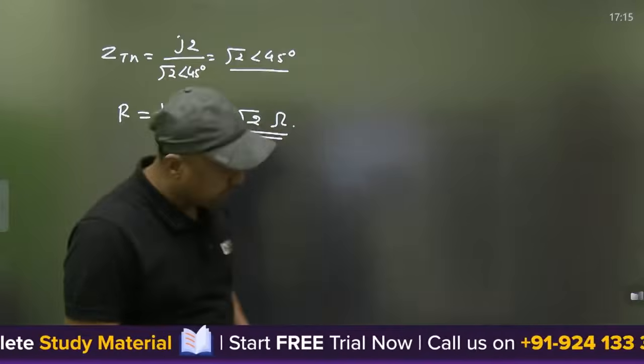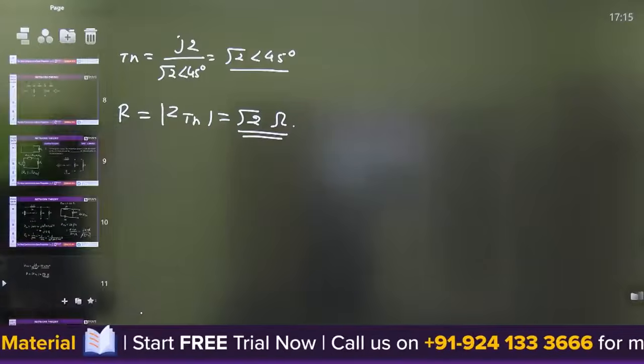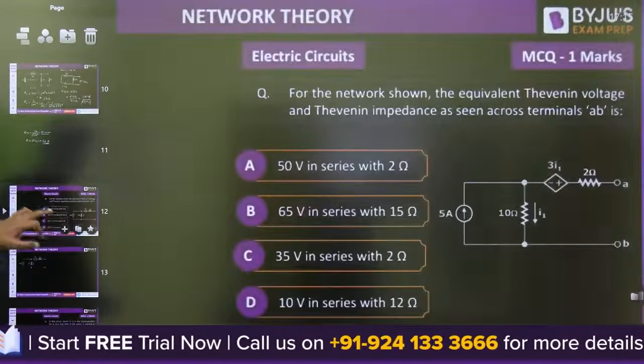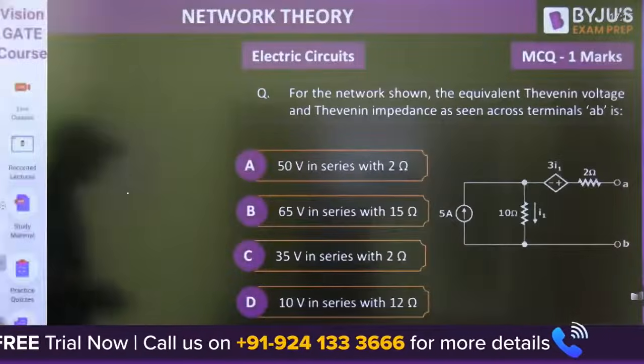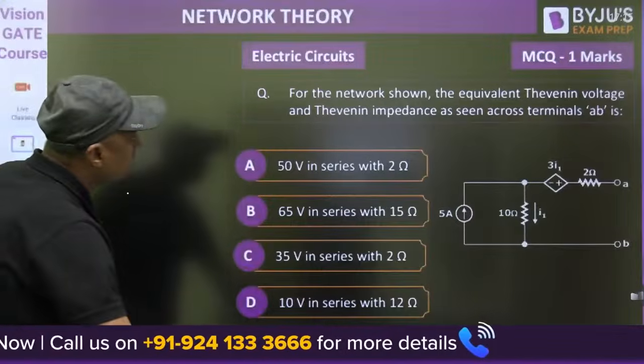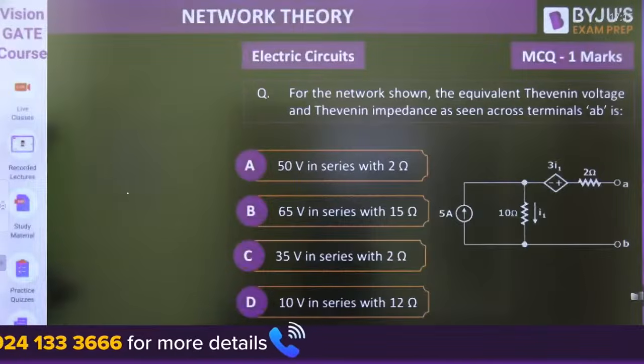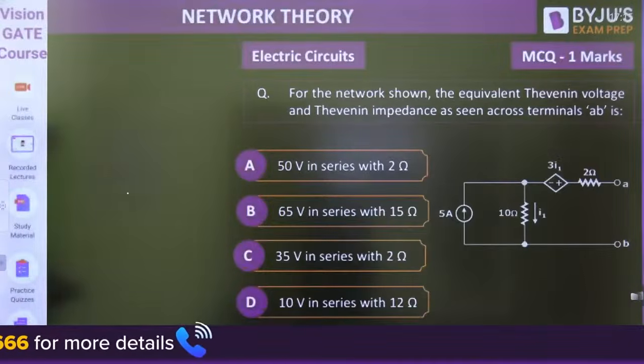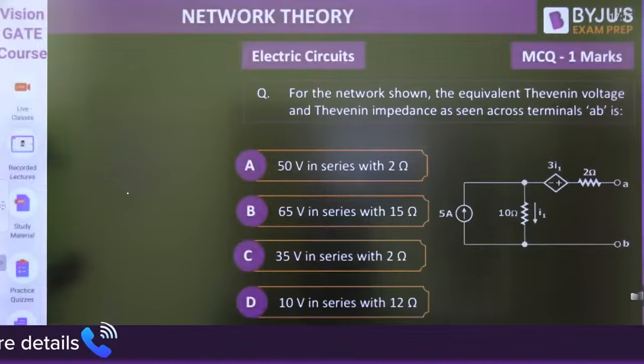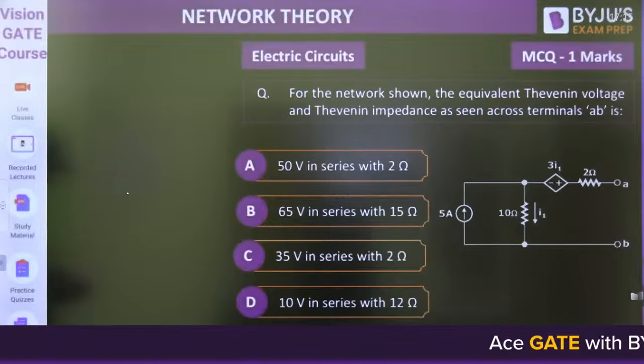Now next question, next one. Okay, tell me what is the answer for this one. For the network shown, the equivalent Thevenin's voltage and Thevenin's impedance as seen across terminal AB is. Tell me what will be the answer.